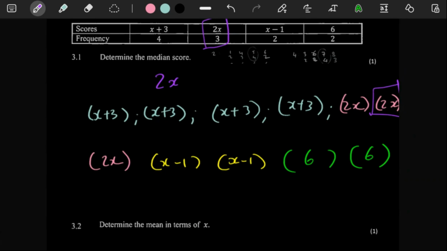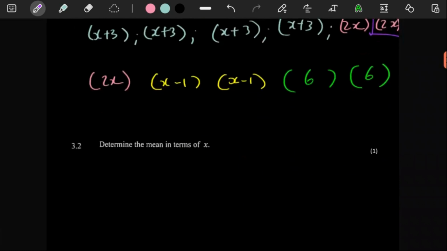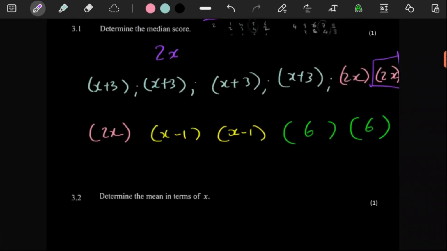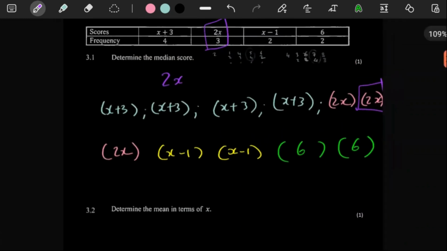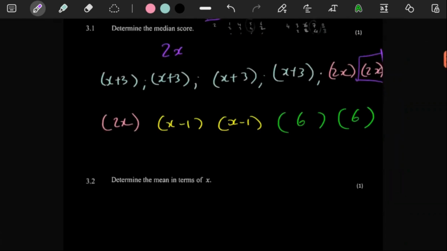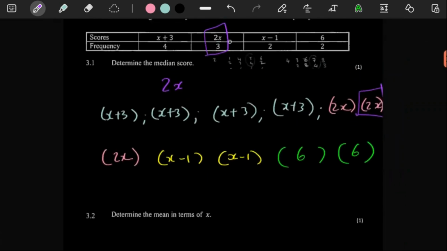So here they say determine the mean in terms of x. Remember the mean is just the average, of which for us to get the average, we just have to add everything up and then divide by the number of pieces of data that we have. So for 1 mark only though. Wow, okay. So the mean in terms of x, well, we are basically being asked for the average score in a way, because the scores are the ones in terms of x.